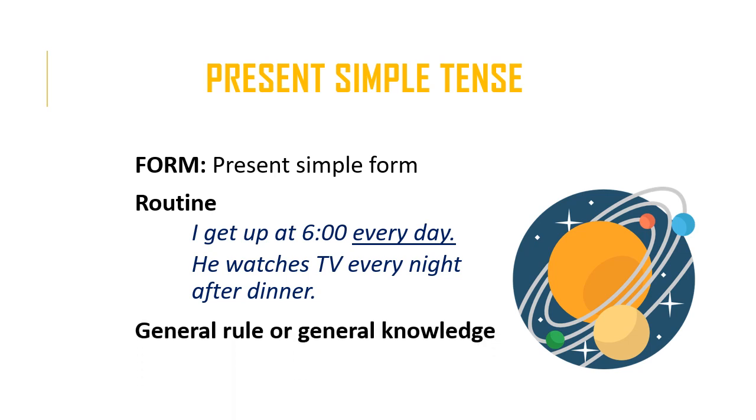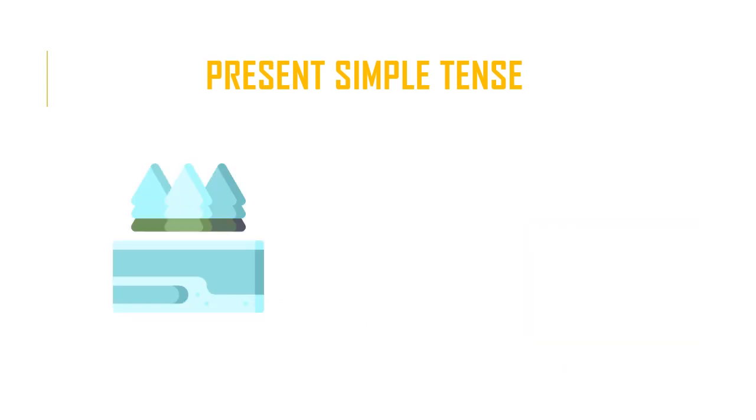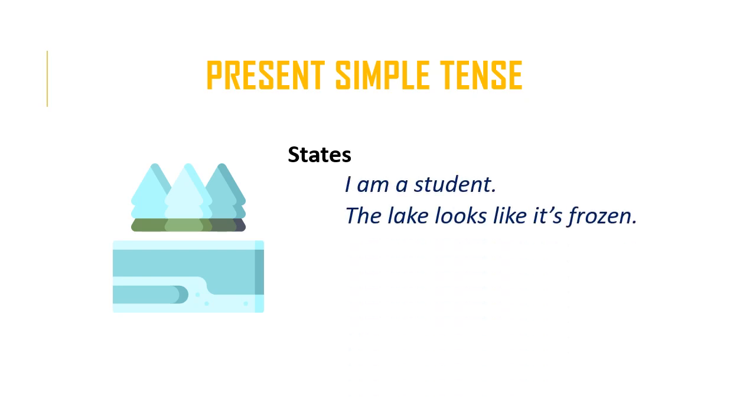The second function of the present simple tense is for a general rule or general knowledge, so stating a fact. For example, the earth circles the sun. The square root of 81 is 9. The third function of the present simple tense is to describe states. I am a student. The lake looks like it's frozen.